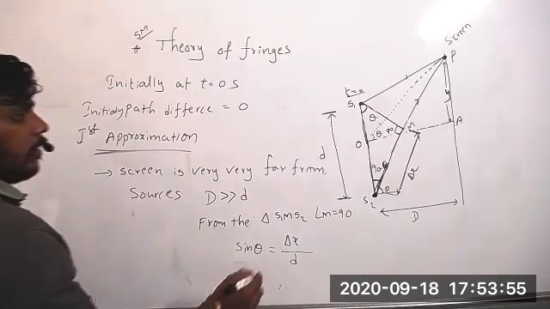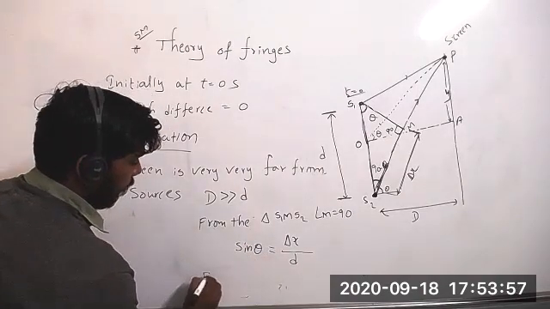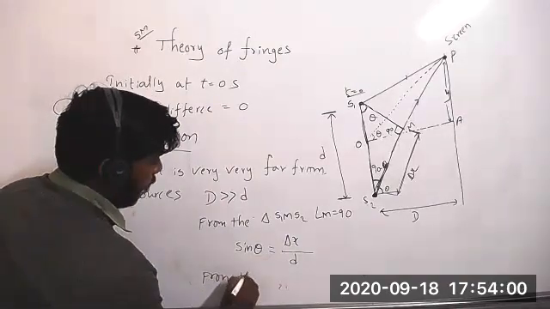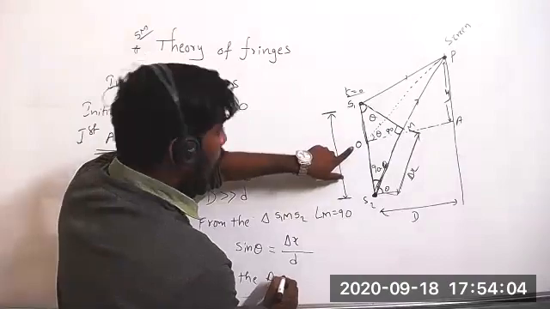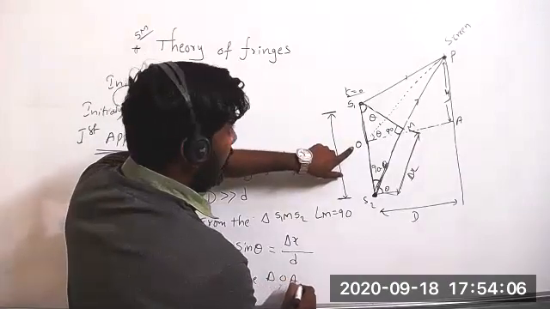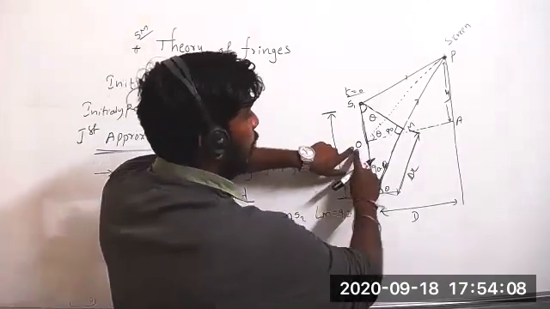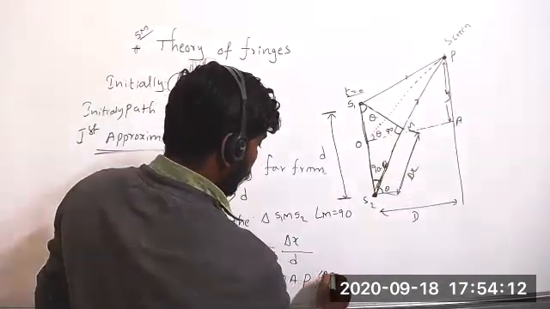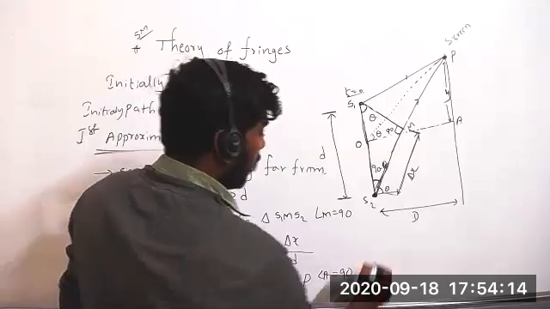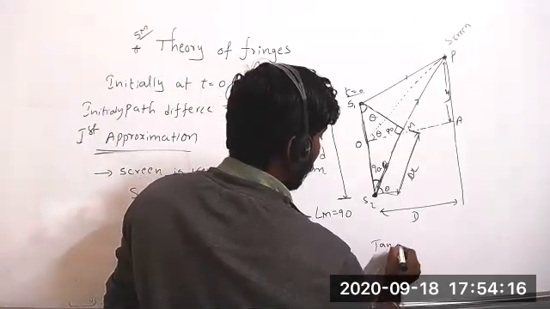Okay, now from the triangle OAP, at angle A is 90. Can you calculate tan theta from there? Tan theta equal to how much?